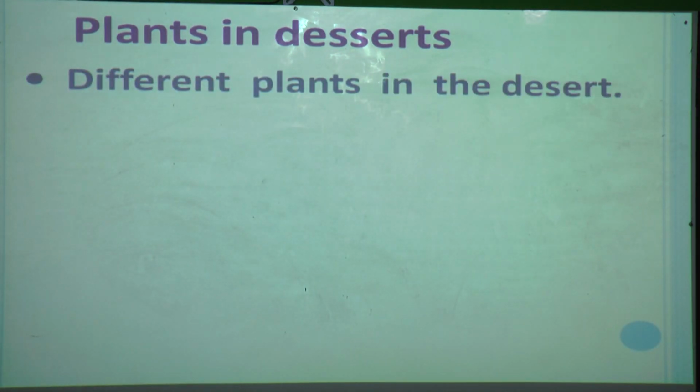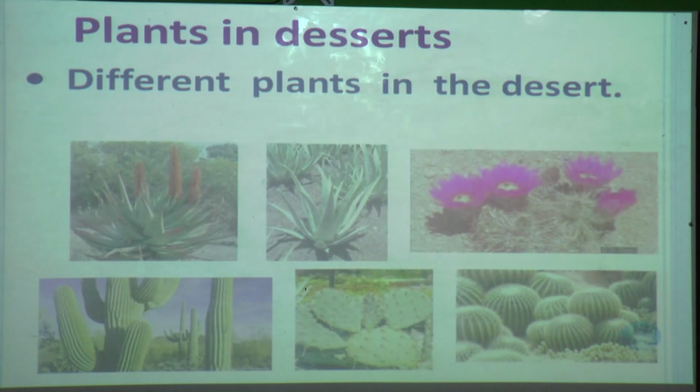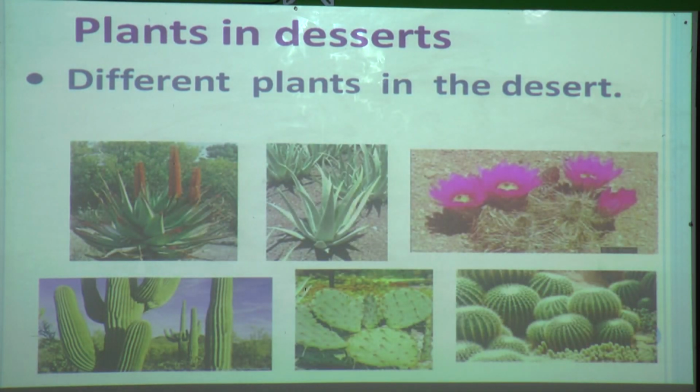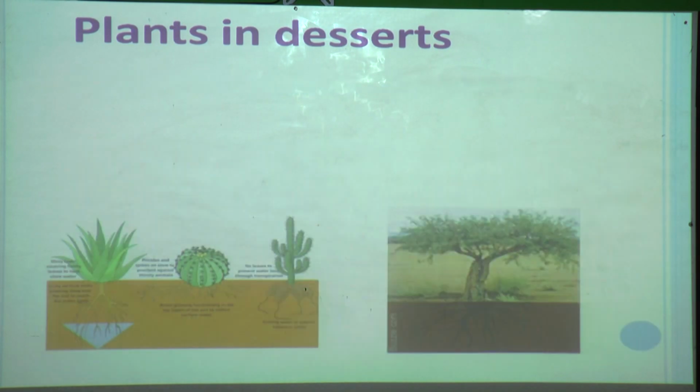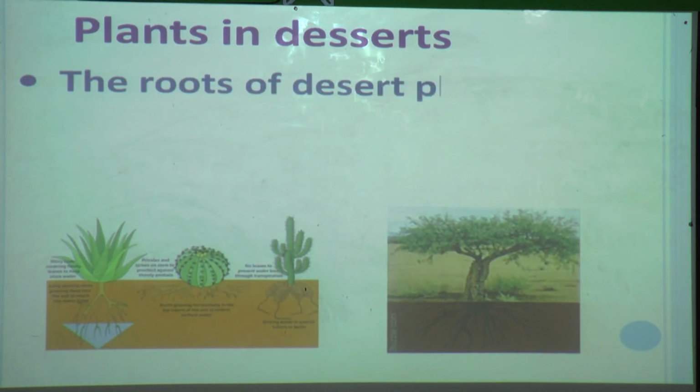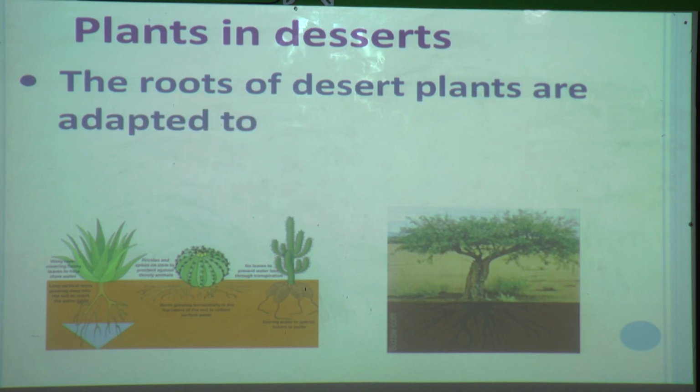Now you can see different plants in the desert also. Some pictures I want to show you. You will be very surprised and happy to see the picture of these green color plants, and some are colorful also. So these various types of different plants in the desert can grow and they survive. Now see how they can survive. Let us see.